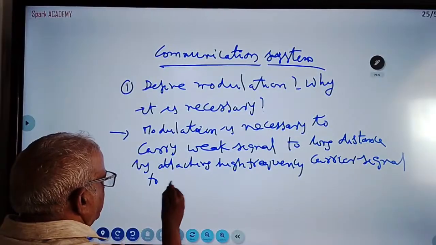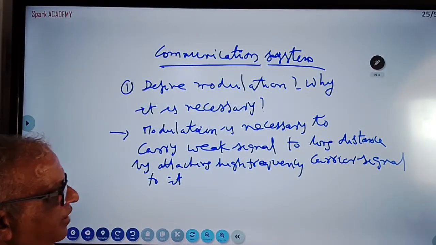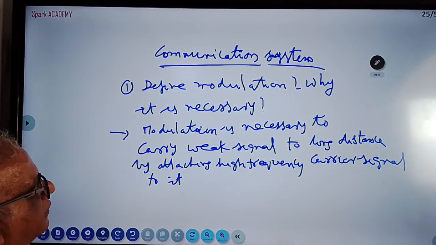Low frequencies cannot travel long distance, they die. Modulation is necessary to carry weak signal to long distance by attaching a high frequency carrier signal to it.